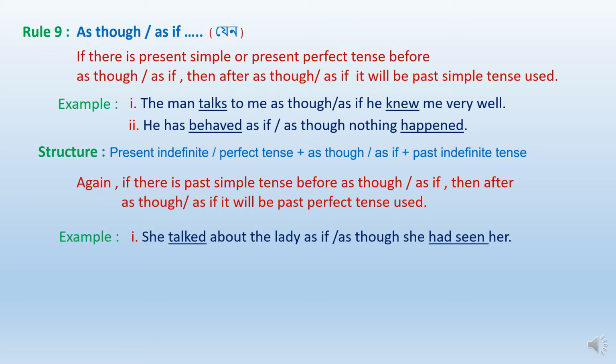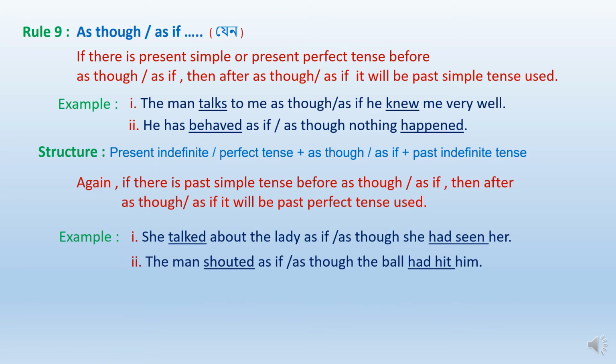What can we see? Before as if or as though past indefinite tense is used, she talked, but after as though or as if past perfect tense is used, had seen.